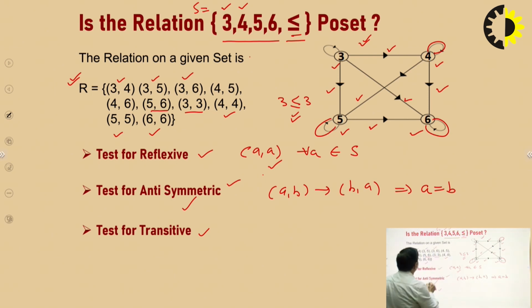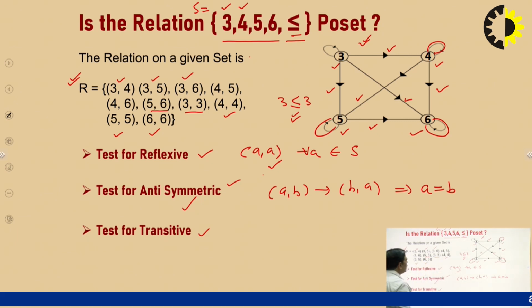So for 3 comma 4 there must not be 4 comma 3, for 3 comma 5 there must not be 5 comma 3, for 3 comma 6 there must not be 6 comma 3, for 4 comma 5 there must not be 5 comma 4, for 4 comma 6 there must not be 6 comma 4, and for 5 comma 6 there must not be 6 comma 5. Only 3 comma 3, 4 comma 4, 5 comma 5 and 6 comma 6 exist. So if this type of pair exists, then the relation is antisymmetric.